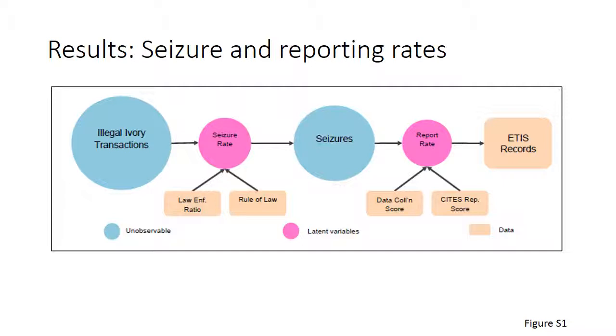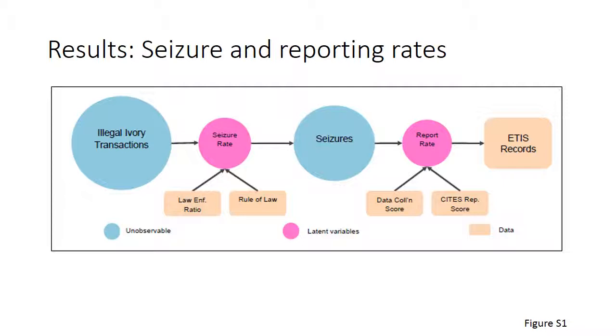For reporting rate, we again have found two variables that were important. The first was the data collection score, which is a proxy for the effort made by CITES management authorities and ETIS to report and obtain records of illegal ivory seizures. Essentially, the higher this score is, the greater the chance there is that all seizures that a country has made have been reported into ETIS.